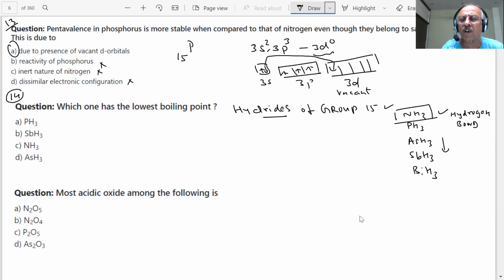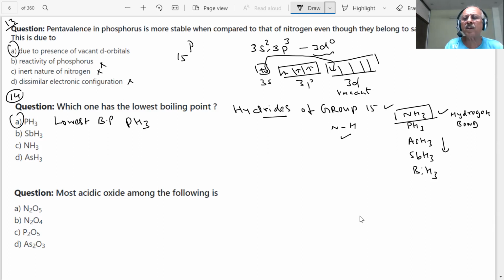There are strong hydrogen bonds due to the high electronegativity of nitrogen. The N-H bond can form hydrogen bonds. And the boiling point increases down the group. So the lowest boiling point will be that of PH3.